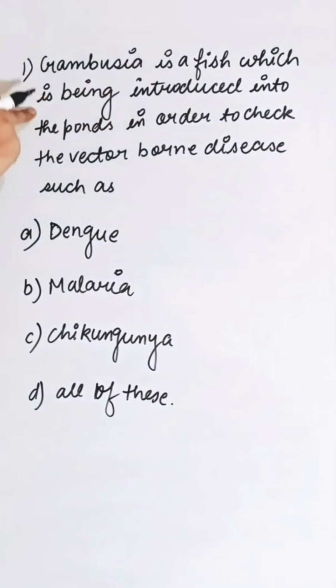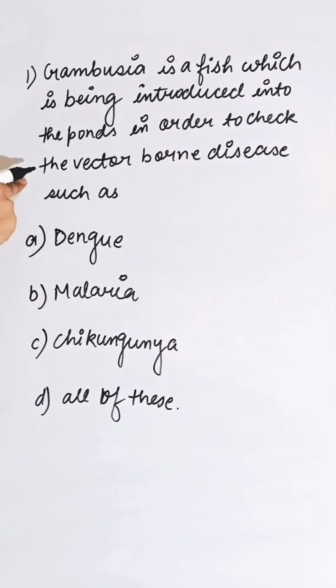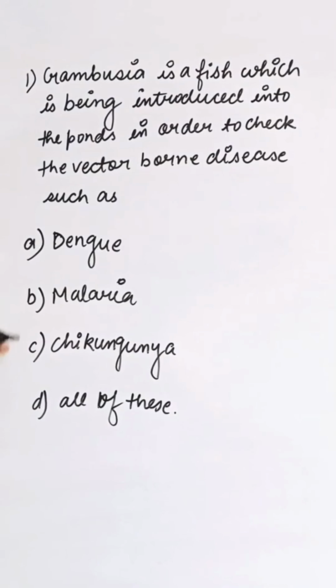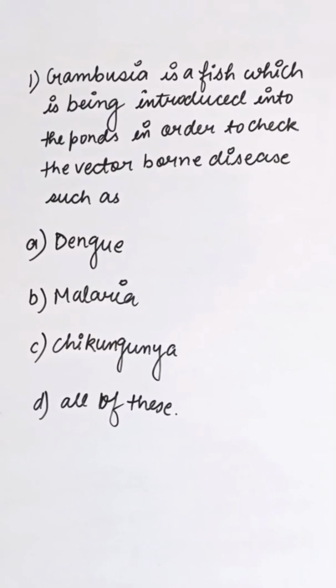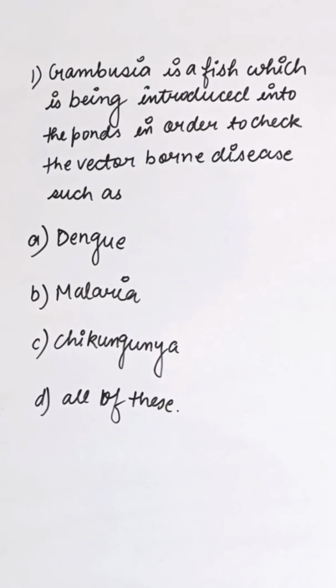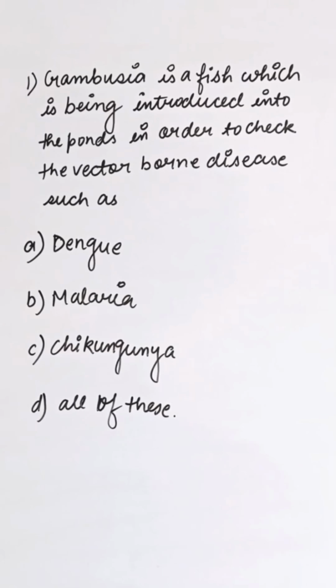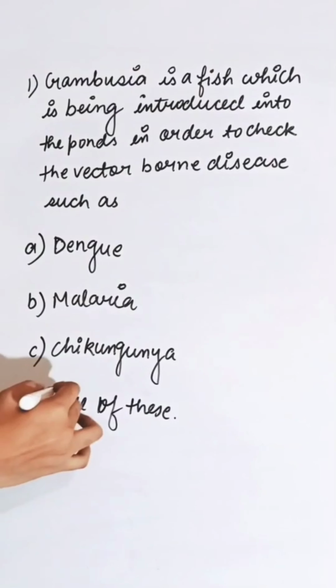Gambusia is a fish which is being introduced into the ponds in order to check the vector-borne disease such as first option dengue, second malaria, third chikungunya, and fourth is all of these. Gambusia feed on the larva of mosquito that live in water. Mosquito is a vector for all three diseases. So correct answer is D.